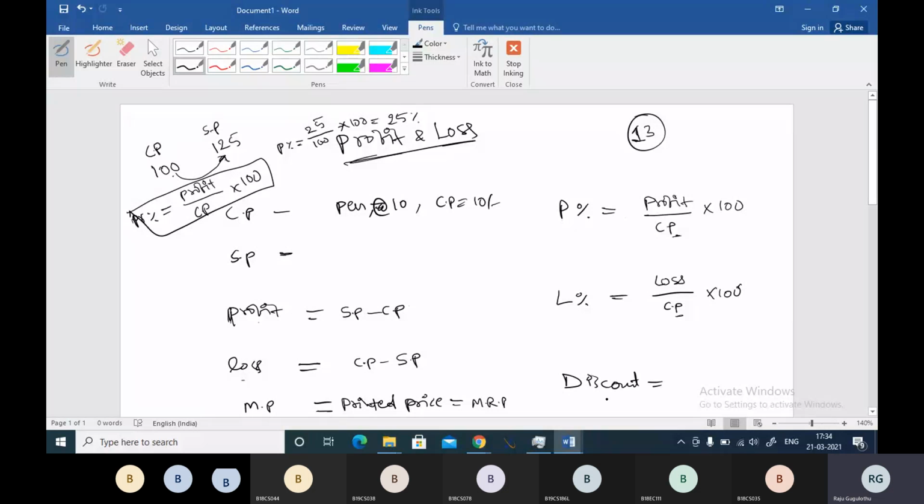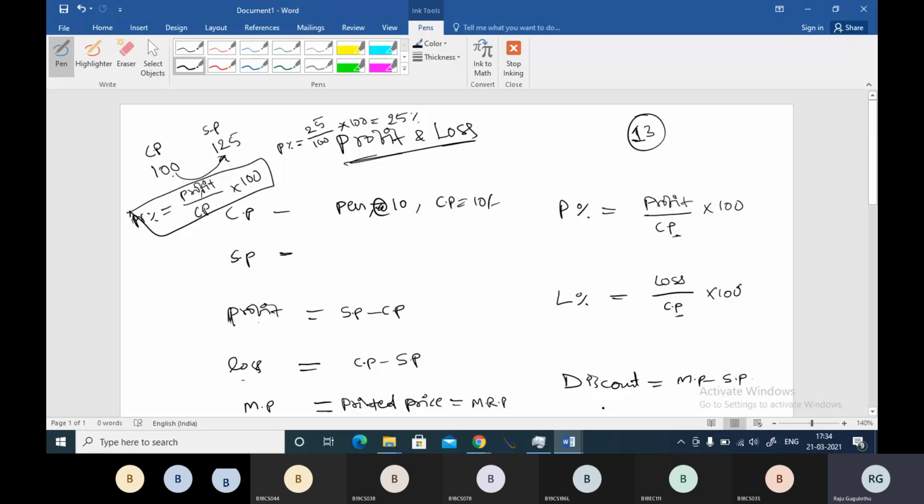Let's talk about discount. Girls know very well about discounts because they do shopping frequently. Discount will be given on marked price, boss. So you can say marked price minus selling price can be considered as discount.